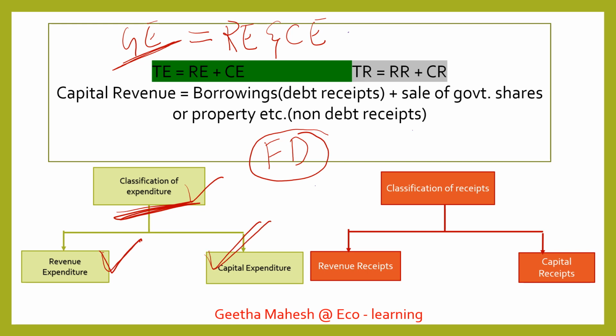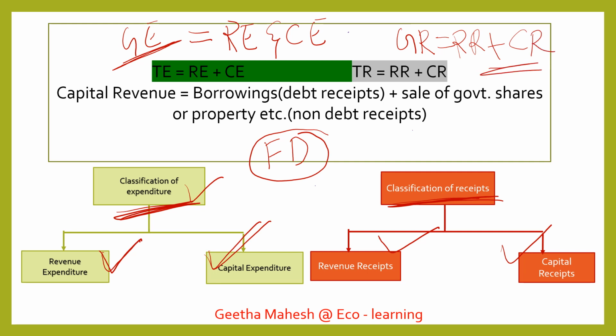Then if we consider government revenue, it has two types. You can see the classification of receipts. If we consider government receipts, we have revenue receipts and capital receipts. So here government revenue includes revenue receipts plus capital receipts.